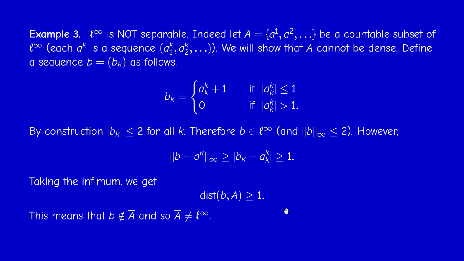And therefore, A bar cannot be equal to L infinity. So we found an element B which is in L infinity, but not in A bar. So L infinity is not separable. That's the fundamental example.